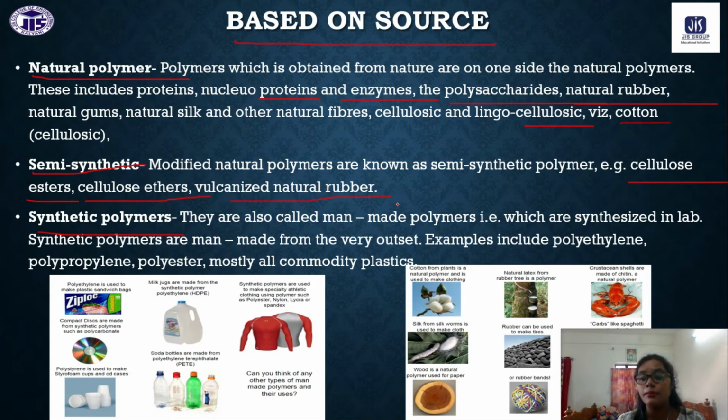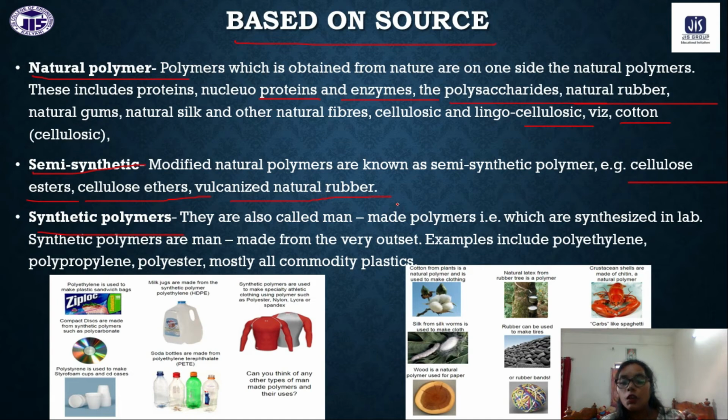Vulcanized natural rubber: whatever we are getting from the nature, we cannot use that rubber for the industrial purpose. We have to first modify the property. So for modification of that property, we have to vulcanize the rubber.